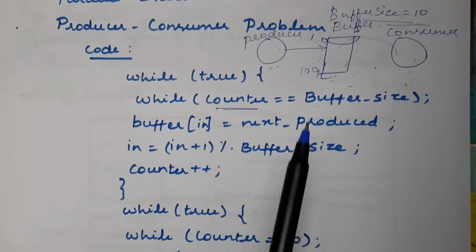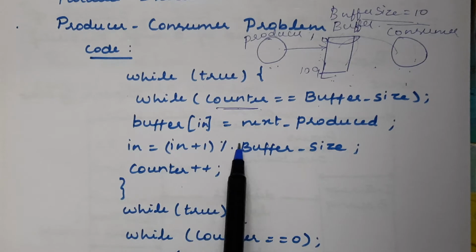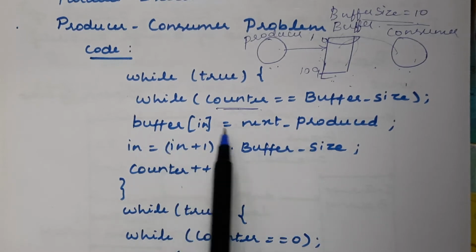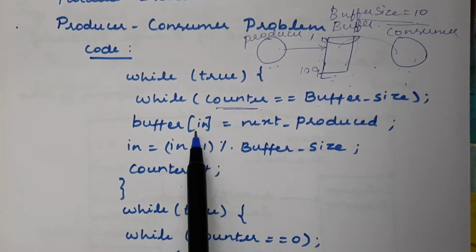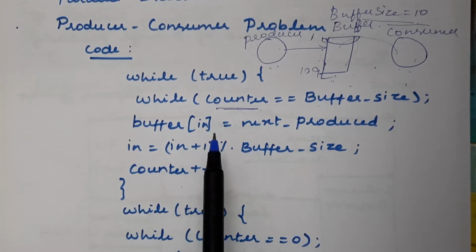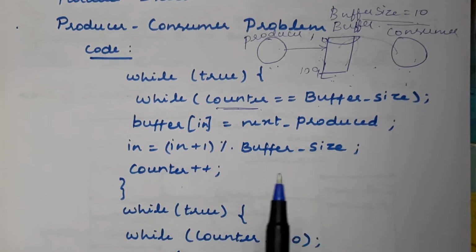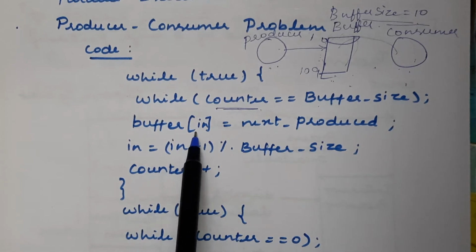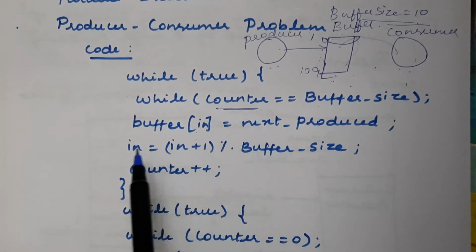Suppose the counter is not equal to buffer size, then it will execute the next statement, that is buffer of in equal to next produced. Here we have an array variable, and in is the subscript value. In is the variable used to represent the position of the new data item that we are going to store in the buffer. We use that in value as the subscript for this array variable: buffer of in equal to next produced.